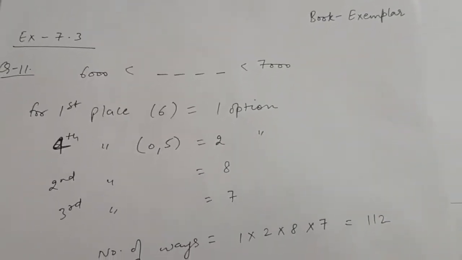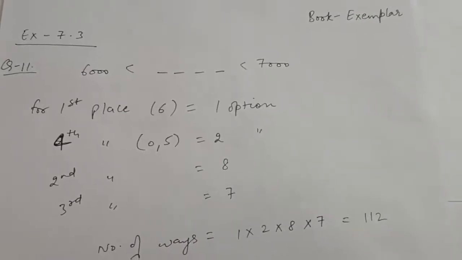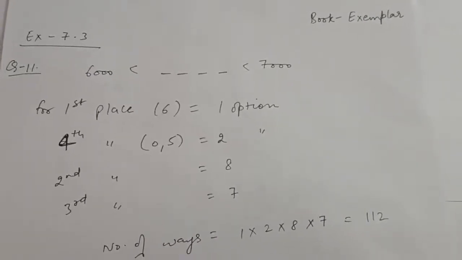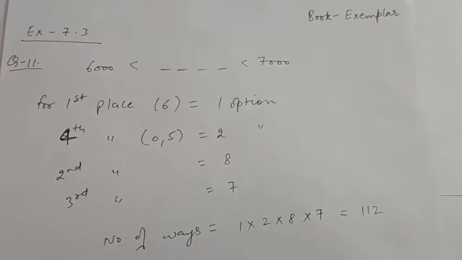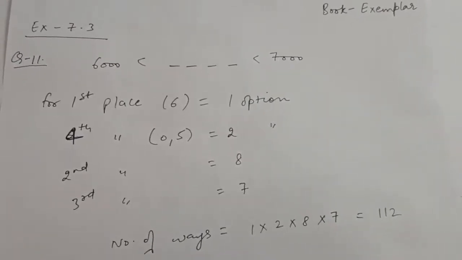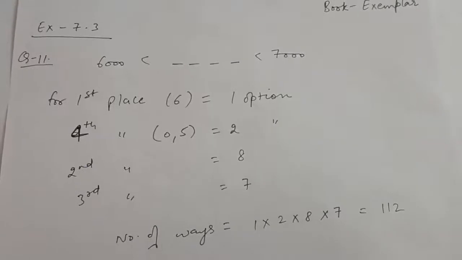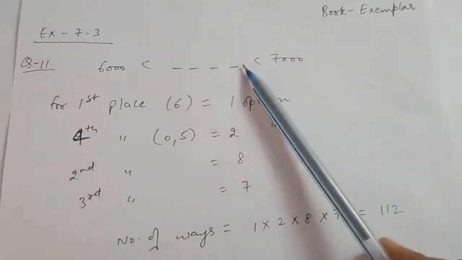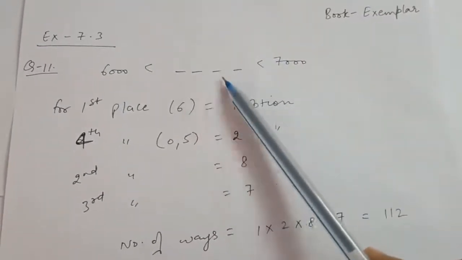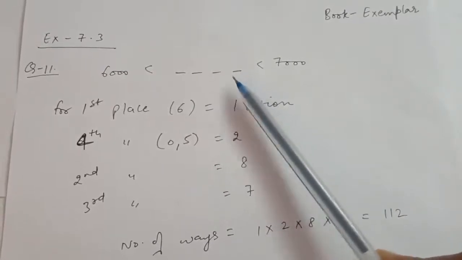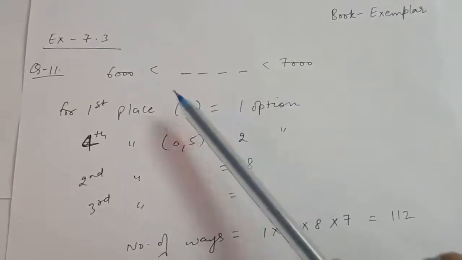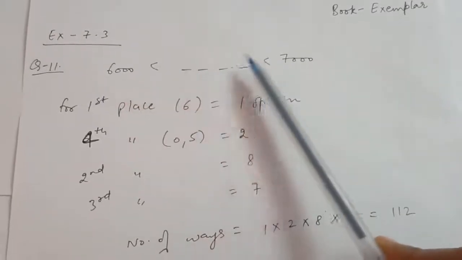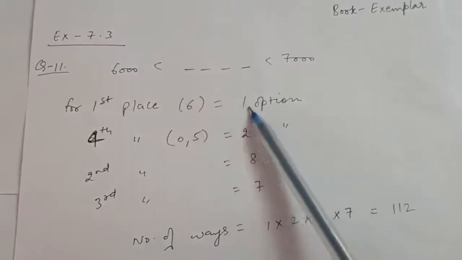Question number 11 is that you have to form the numbers which are greater than 6000 and less than 7000, and which are divisible by 5 also, when digits can't repeat. So if the number is greater than 6000 and less than 7000, first of all we know the number will be a 4-digit number. Digits can't repeat. For the first place we have only option 6, so that the number is greater than 6000 and less than 7000. So one option.